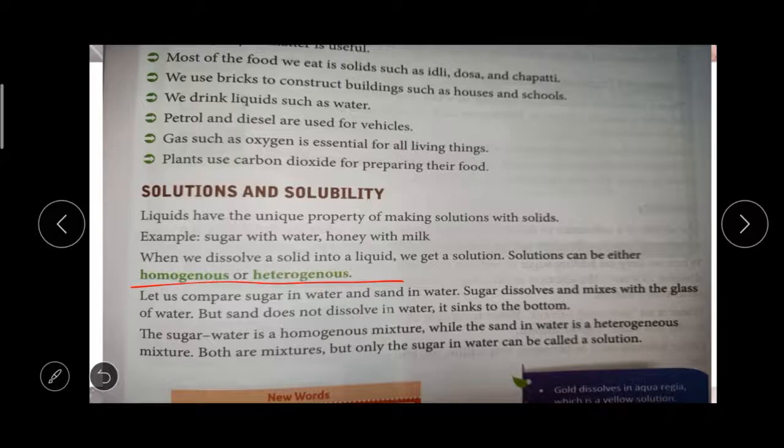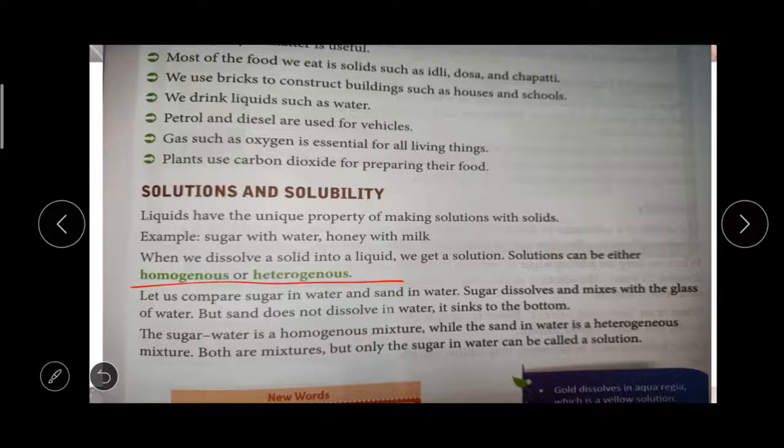Okay, this is the difference between homogeneous and heterogeneous mixture. Homogeneous mixture means the sugar will totally dissolve in the water. We cannot separate the sugar from the water. That is called a homogeneous mixture. Heterogeneous mixture means if we take a cup of sand and put it in the water, we can separate the sand from the water. That is called a heterogeneous mixture.